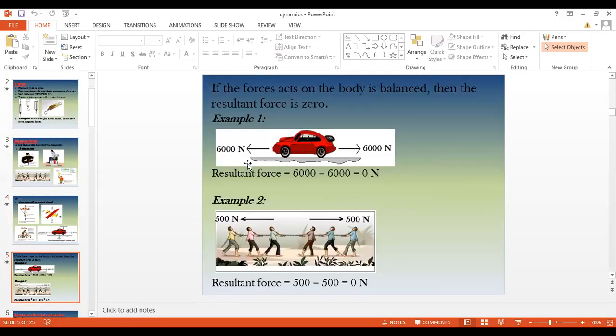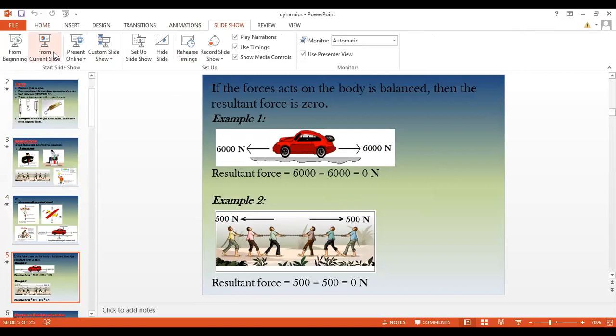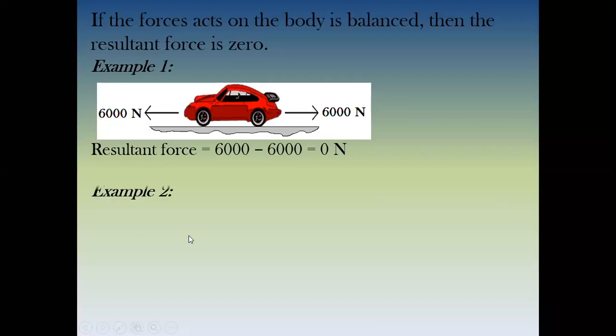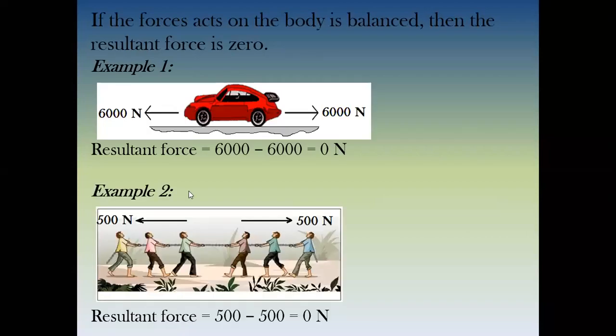And we also did examples of balanced forces. For example, you can see in the car, there's 6 newtons on the left hand side and 6 newtons on the right hand side. So both are opposite and balanced. So the resultant force is 0 newtons. Another example is 500 on the left, 500 on the right. So the resultant force is balanced. This example we did yesterday.